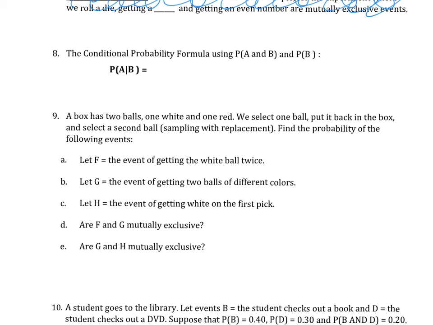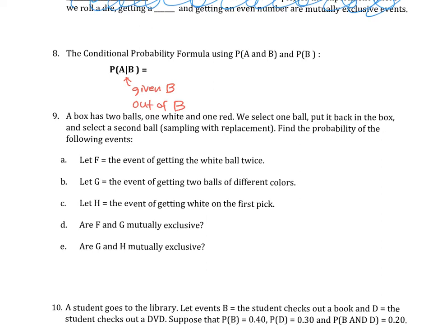Conditional probability again. This gives you just an alternate way to calculate conditional probability. Again, when I see probability of A given B, or A bar B, I can interpret this as the probability of A given B has already happened. One other way to interpret this is probability of A out of B. Depends on the situation.